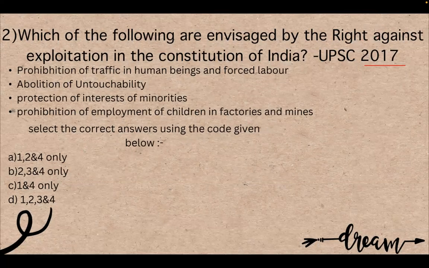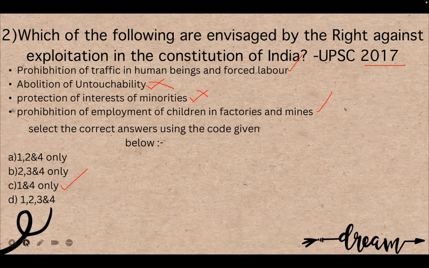So right against exploitation is 1 and 4. The abolition of untouchability comes under right to equality, and protection of minorities' interests comes under right to religious and cultural communities. So the option is 1 and 4.